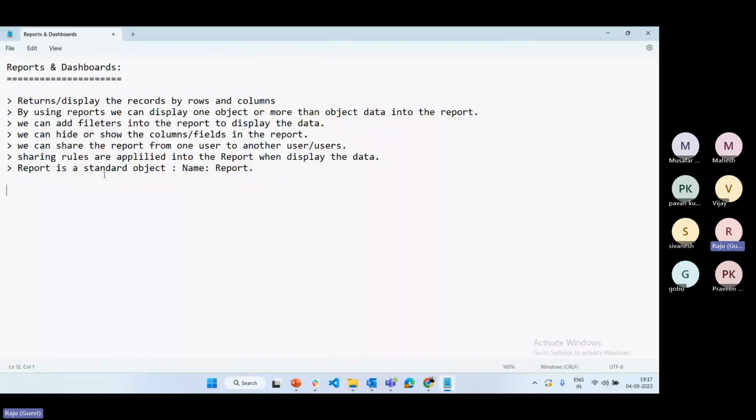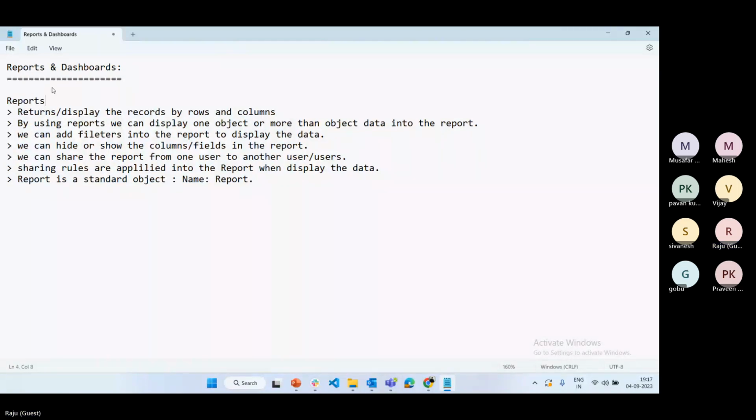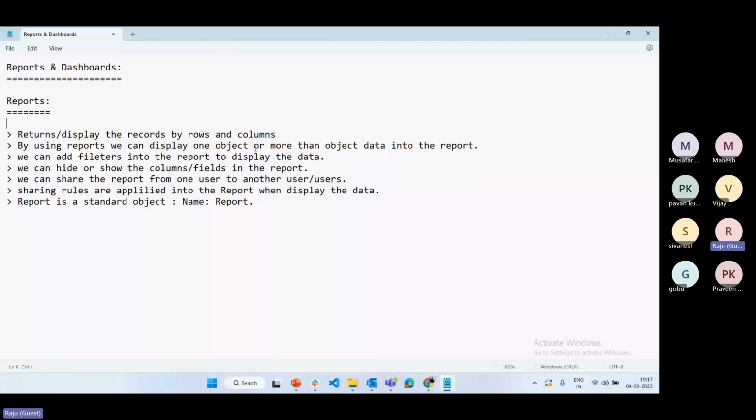Don't confuse, this is only related to reports. By using reports, we can display the data as rows and columns. We can display one object or more than one object's data with the relationship. We can add filters in the report to display the data. We can hide or show the columns. We can share the report from one user to another user. And sharing rules are applied.